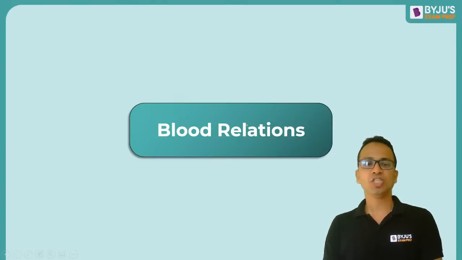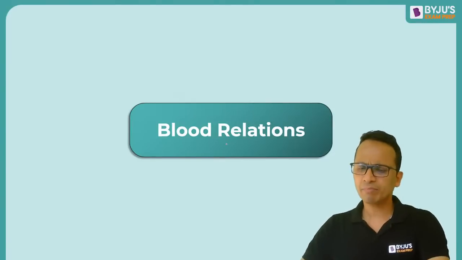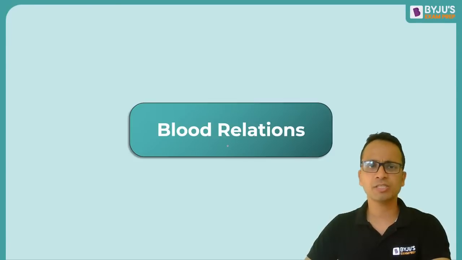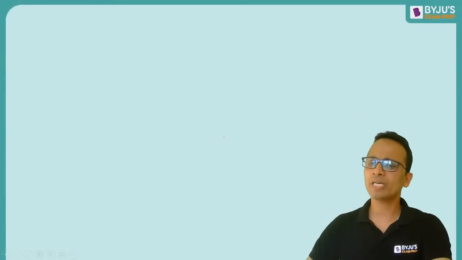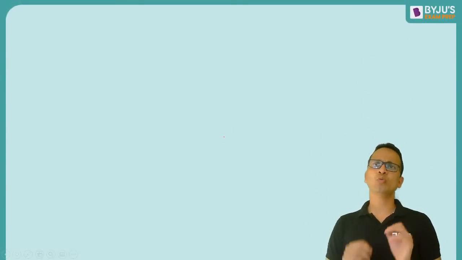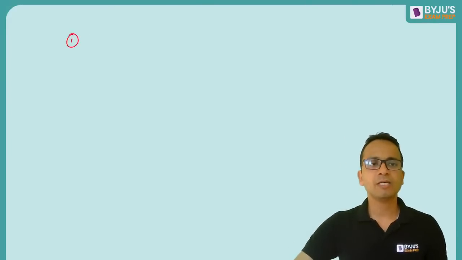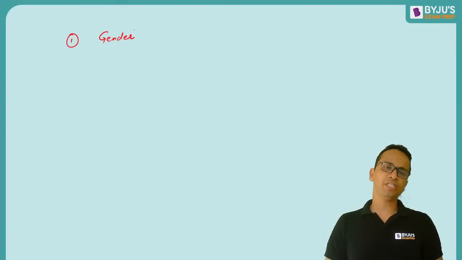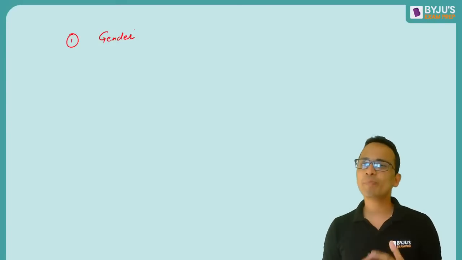Okay. चलिए, so blood relations start करते हैं. Blood relations, definitely we understand a lot of relations. Okay. Now the only important thing I must tell all of you in relation to the blood relations, point number one, take care of the gender of any person. Okay. Now, in questions of blood relations, the gender of any person cannot be assumed based on the name of that person.